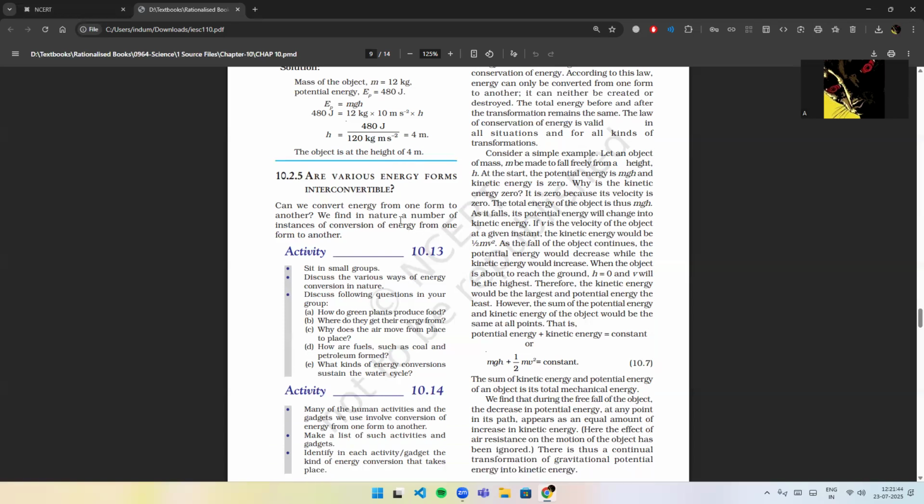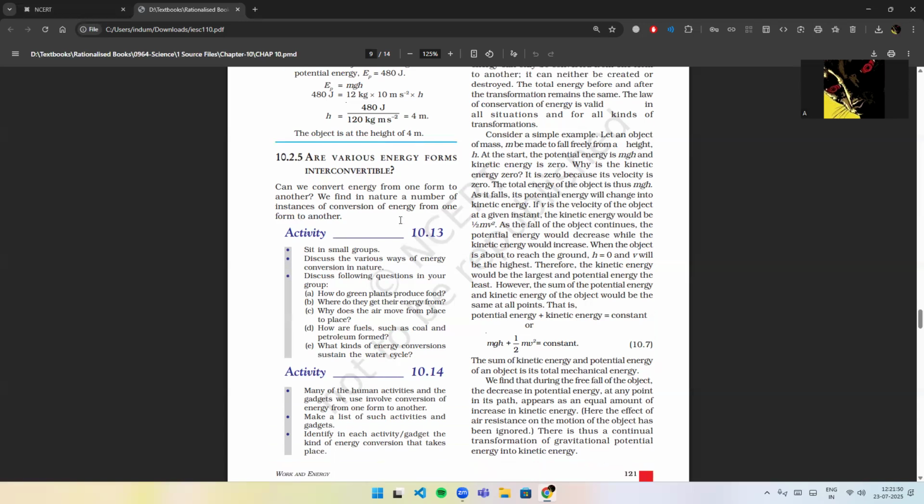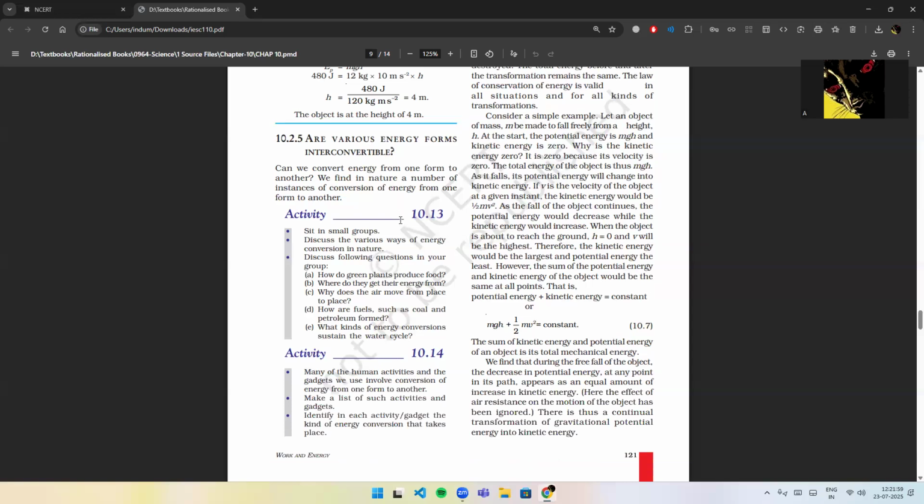Consider a simple example. Let an object of mass m be made to fall freely from a height h. At the start, the potential energy is mgh and the kinetic energy is 0. Why is the kinetic energy 0? It is 0 because its velocity is 0. The total energy of the object is thus mgh.